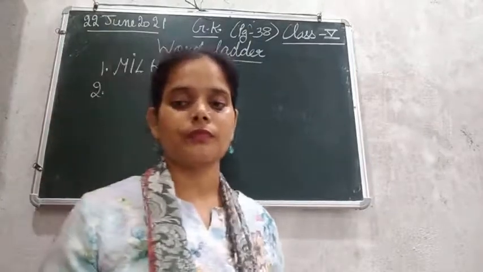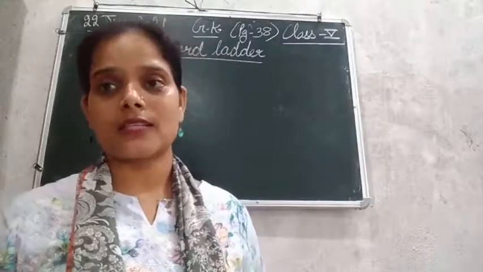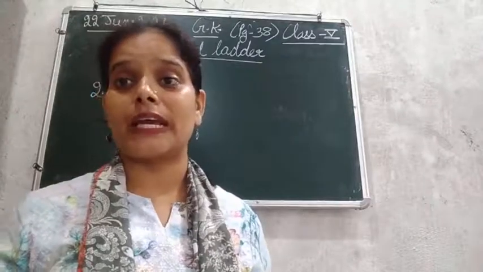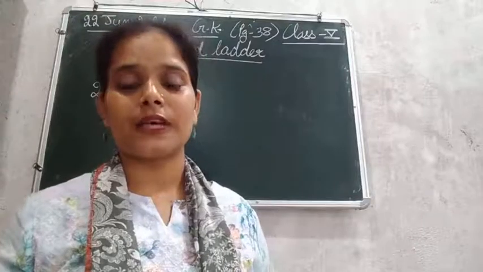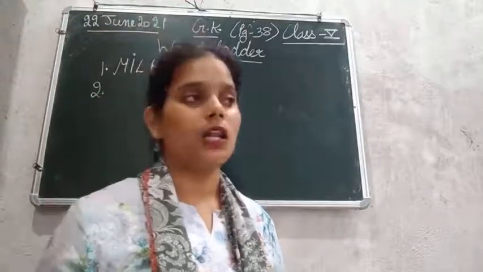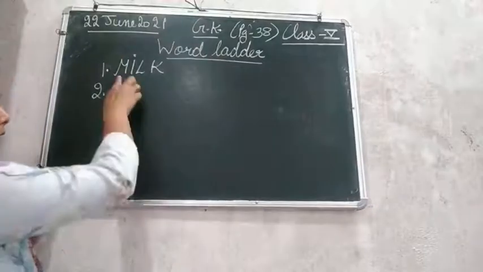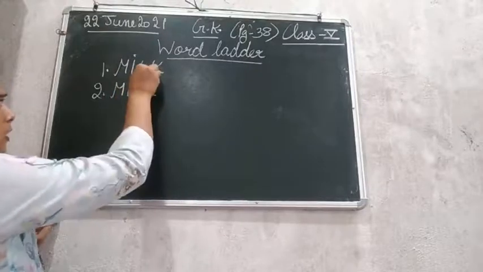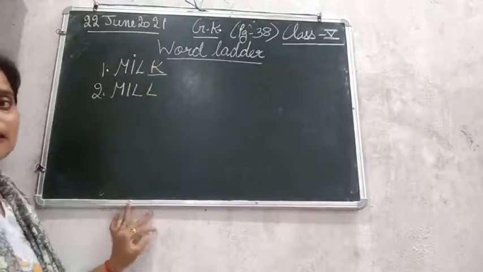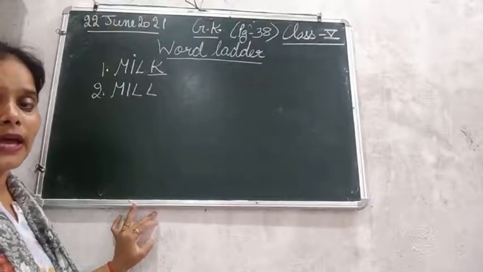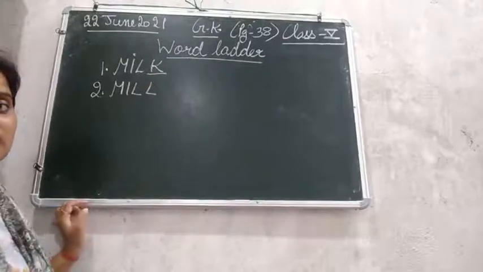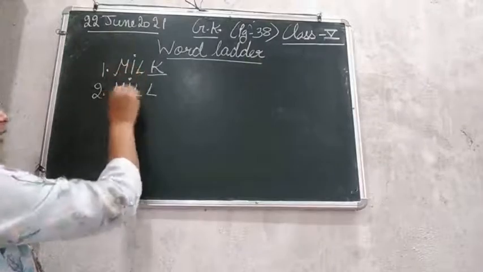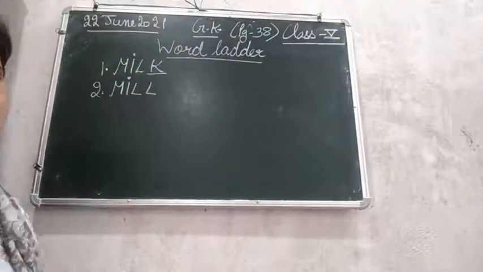Some people pronounce it as flour, but it's not flour, it's flour. So where flour is made, flour is made in mill. तो आटे की चक्की पे आटा पीसा जाता है. So flour is made in mill. So answer will be mill. तो देखिए, मिल लिखेंगे M-I-L-L, मिल. K को change करके हमने L लगा दिया, that became mill, और answer भी हो गया मिल. एक alphabet हमने previous word से change किया, K की जगह हमने L लिख दिया. Rest of the three are the same, that is M-I-L, as it is, like the previous one.